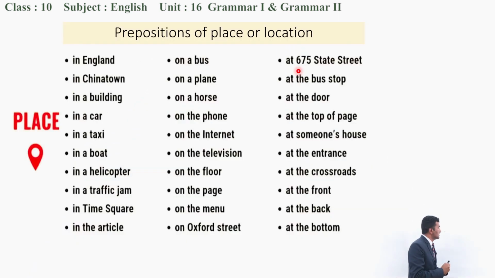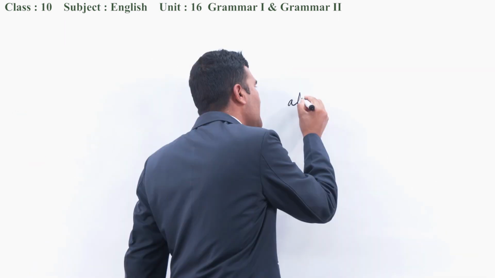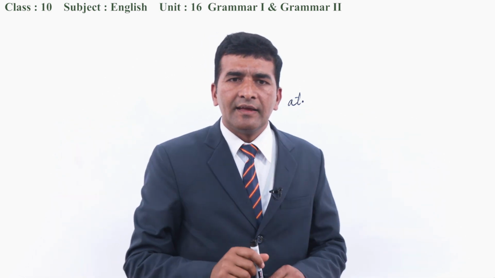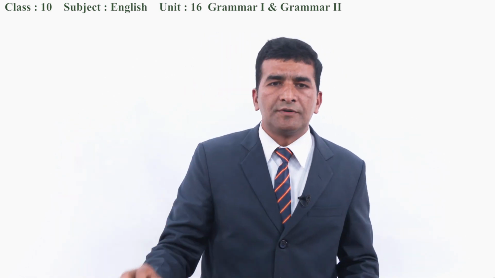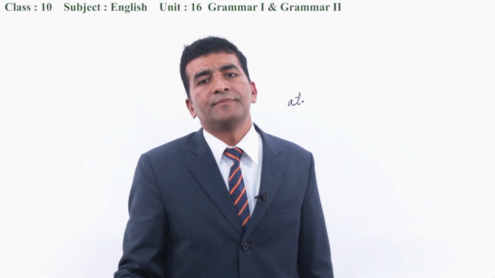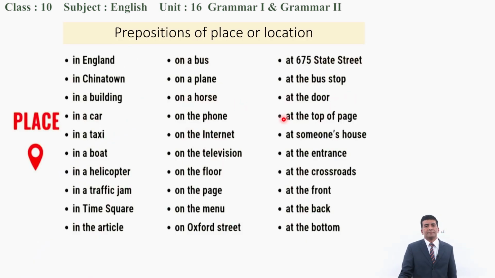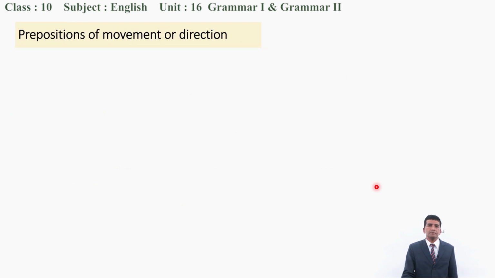At is used in front of an exact location, at any exact spot. At the bus stop, at the door, at the top of the page, at someone's house, at the entrance, at the crossroads, at the front, at the back, at the bottom. Like this, we use different prepositions of place or location.